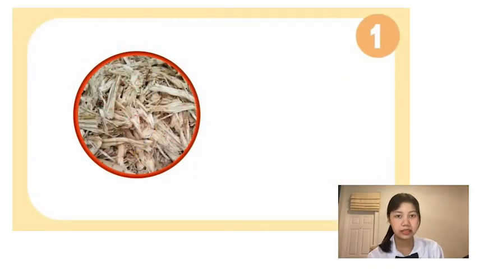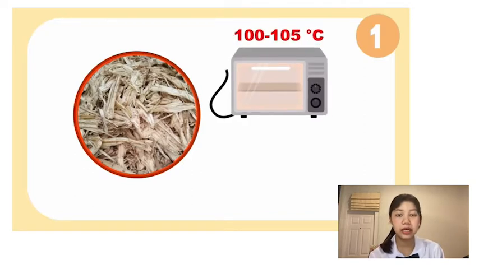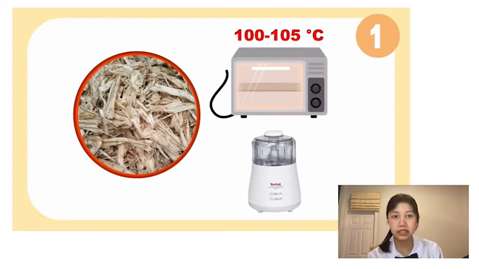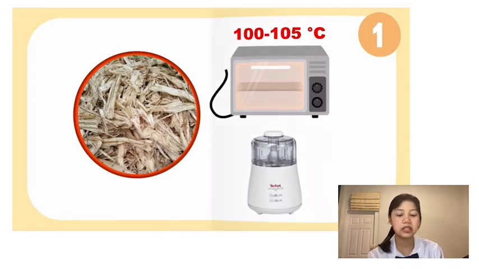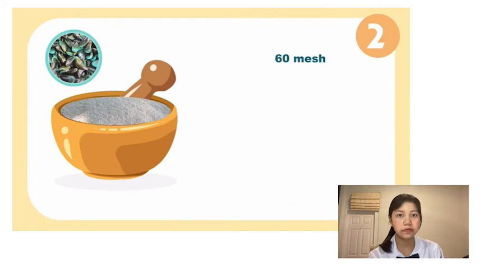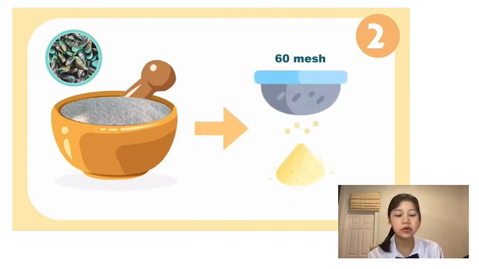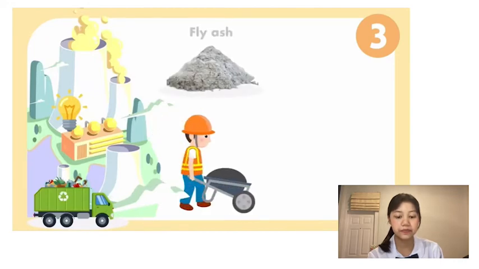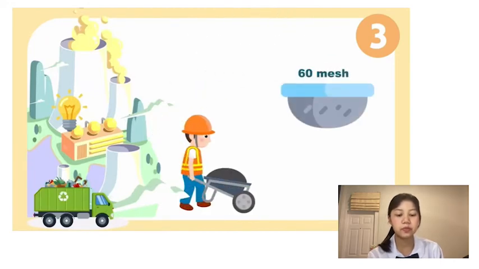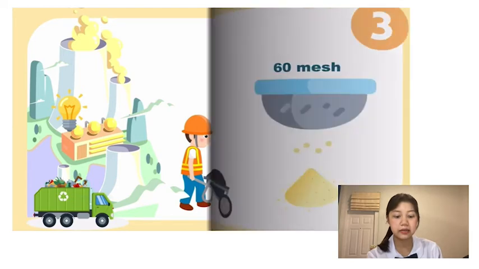Let's see our processes. First of all, we will start with baking bagasse at 105 degrees Celsius. Mash it and sieve it, and then bake it for 3 hours. Bake it again. Then mash the mussel shell and also the fly ash. Then sieve both of them through a 60 mesh sieve and form the block by using acrylic.